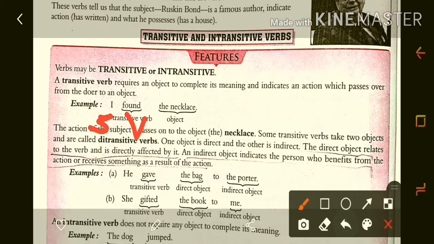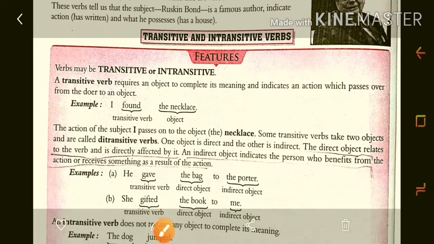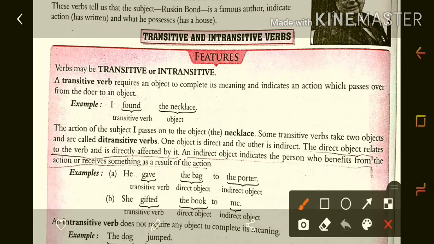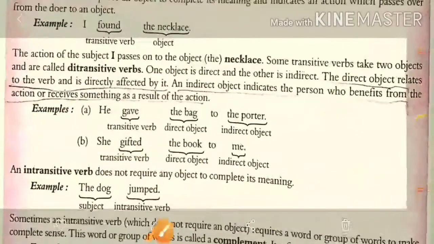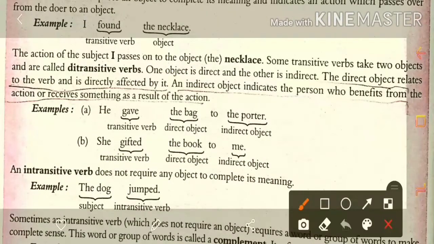But if we see the next sentence, you will understand that here there are two objects. He is the subject, gave is the verb, and these two are objects.